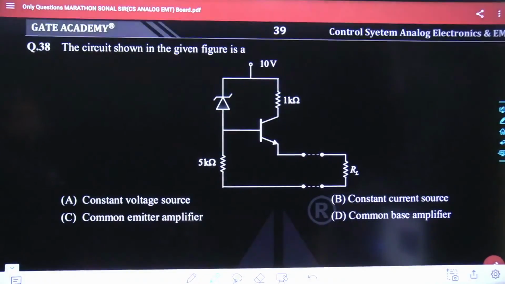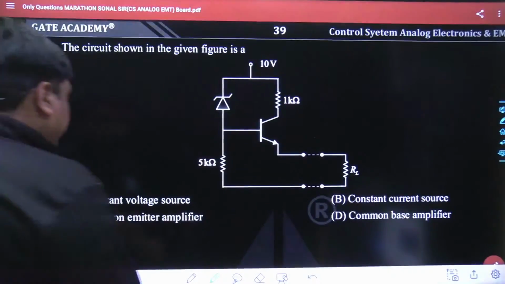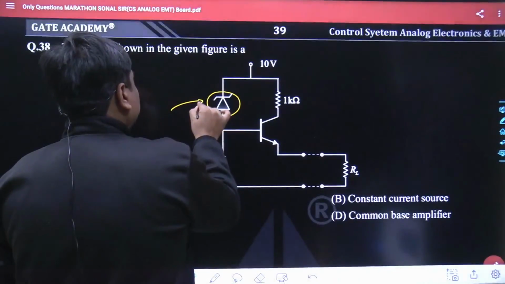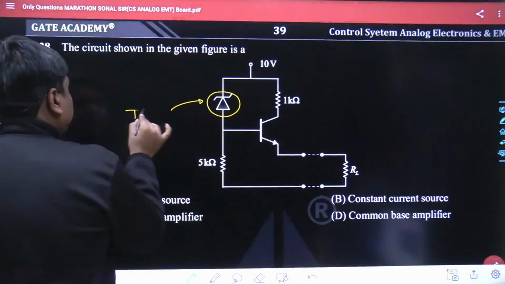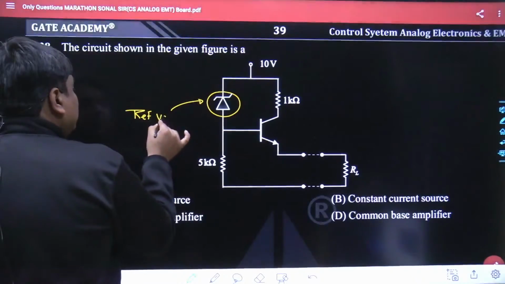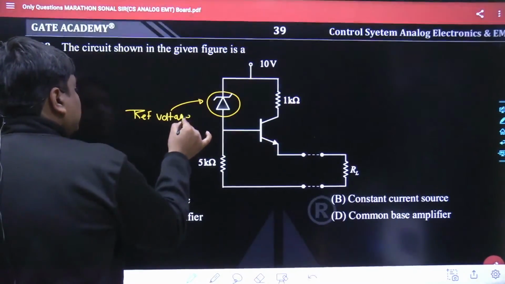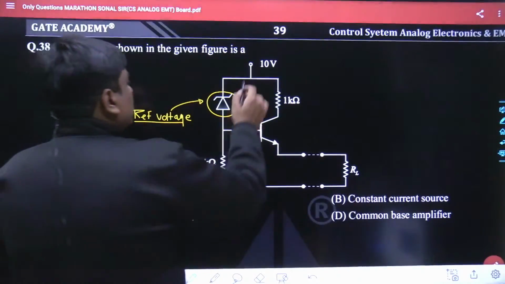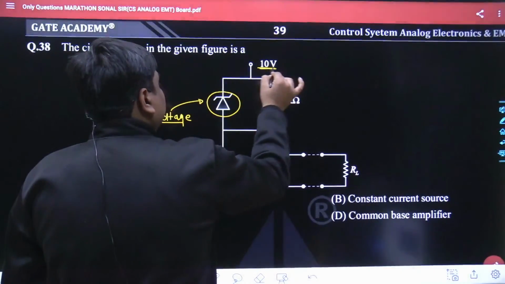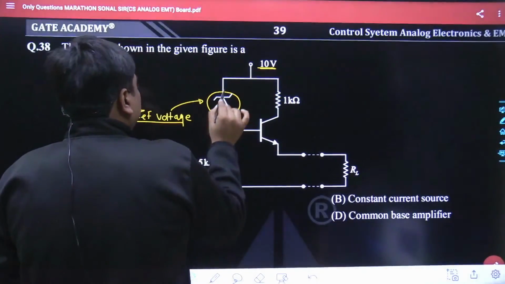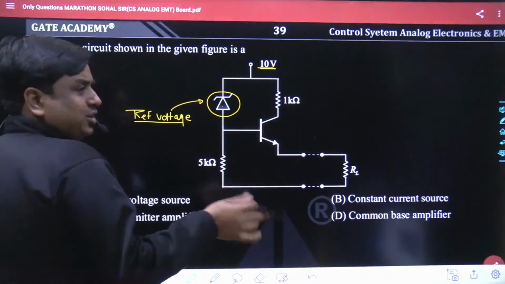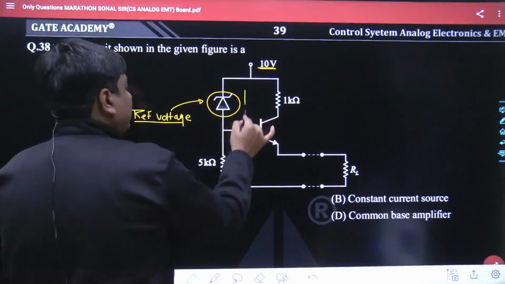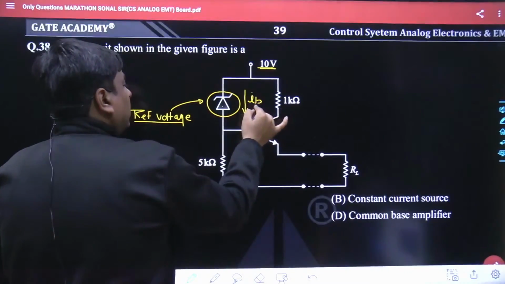The answer is C, common emitter amplifier. My dear friend, whenever this Zener diode comes into the picture, keep in mind always that this diode is placed for the reference voltage. Probably you must have seen it in the shunt voltage regulator and series voltage regulator. Such a high input voltage is applied, and this Zener diode, if VZ equals 5 volt or 6 volt, must be in breakdown. And as it is in breakdown, the current IB is fixed.